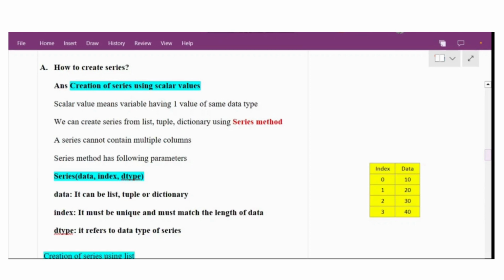The syntax for the series method is data, index and dtype, where you can leave the dtype. You don't have to mention it every time. And data can be a list, tuple or dictionary, and index must be of matching length with the data.